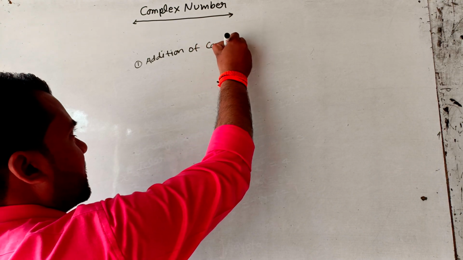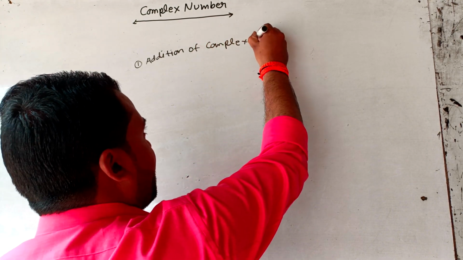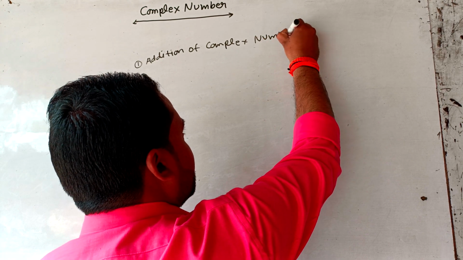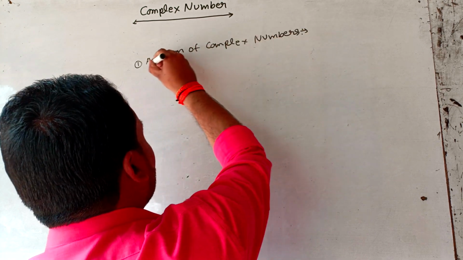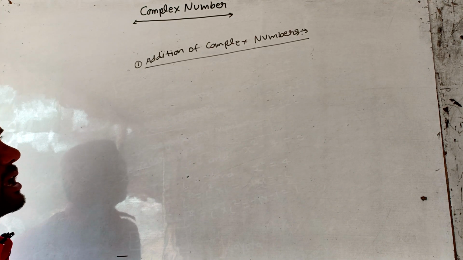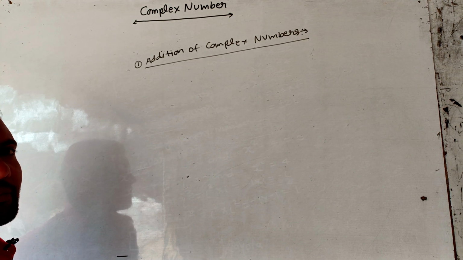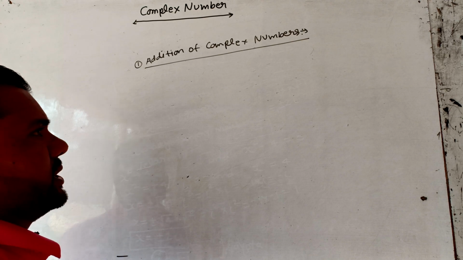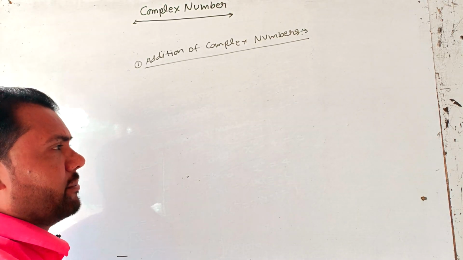To discuss addition of complex numbers, first we take two different complex numbers.